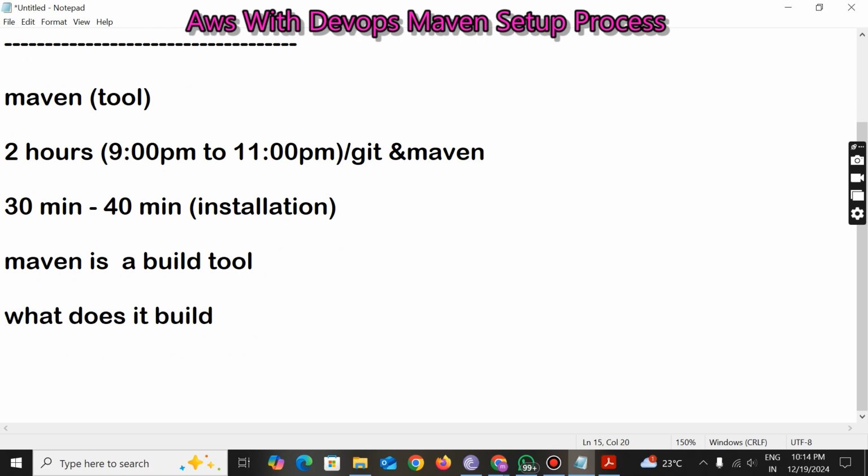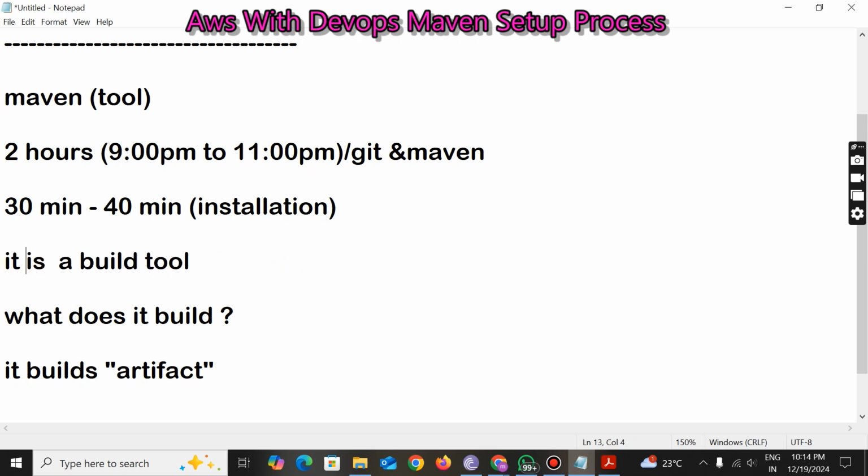Okay, so this is the next question. What it builds means it builds an artifact. It builds what? Artifact. So what is this artifact? Now we will understand what this artifact is. So your answer to what Maven is should be the simple answer: it is a build tool. What does it build? It builds an artifact.